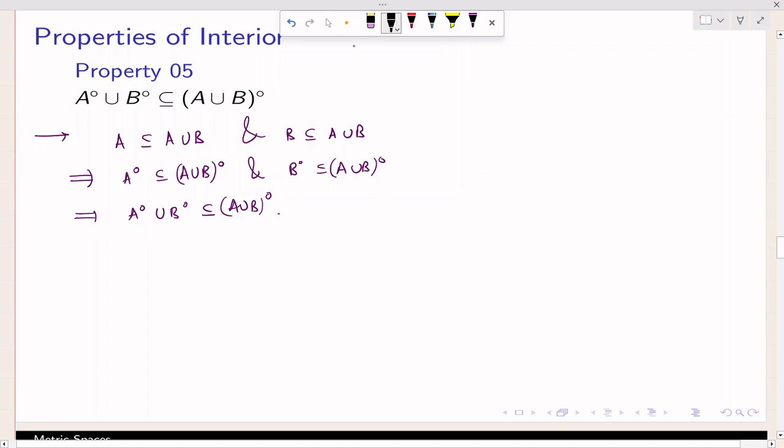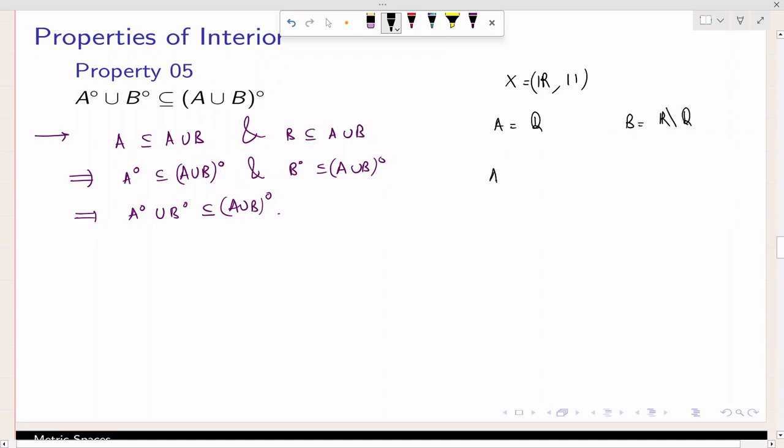This is a very interesting observation, that this inclusion may be strict. To establish that observation, I will take X equal to the real numbers under the usual metric, that is the usual distance. Let us take A equal to the set of all rationals, and let us take B equal to the set of all irrationals.